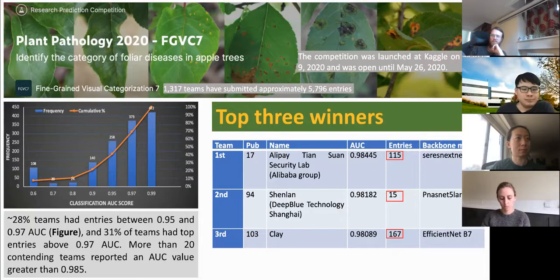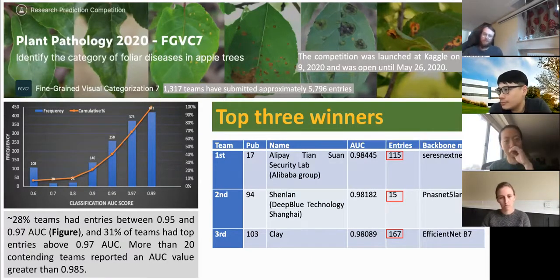Finally, we decided the top 3 winners based on the private leaderboard. The first team had an AUC score of 0.98445. It was a very similar score. The second team had a 0.98182 AUC score, and the third team had a 0.98089 AUC score. Based on the model, the first team used the SE-ResNeXt-50 model, the second winner used the PNASNet-5-Large model, and the third team used the EfficientNet-B7 model.